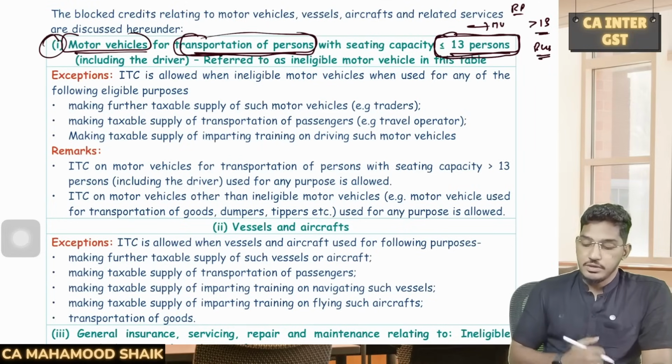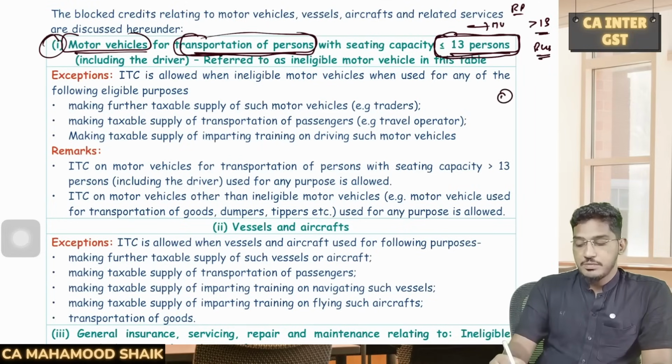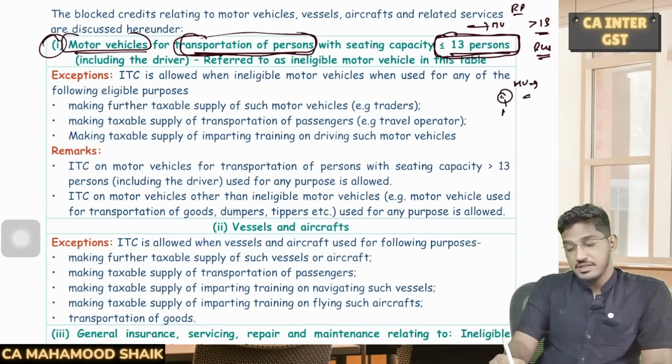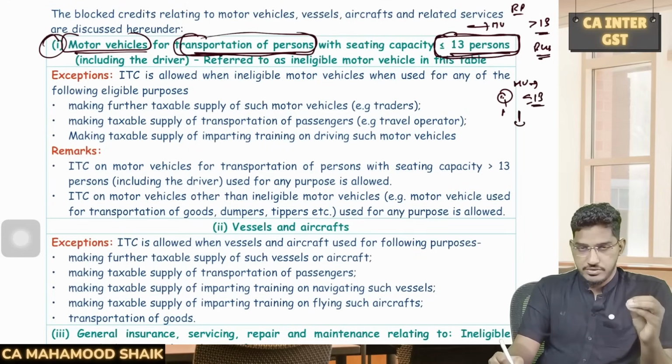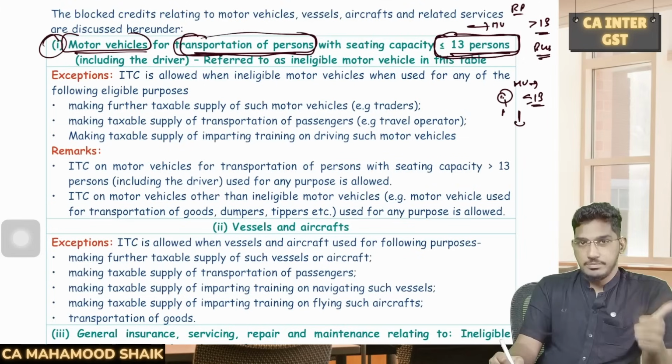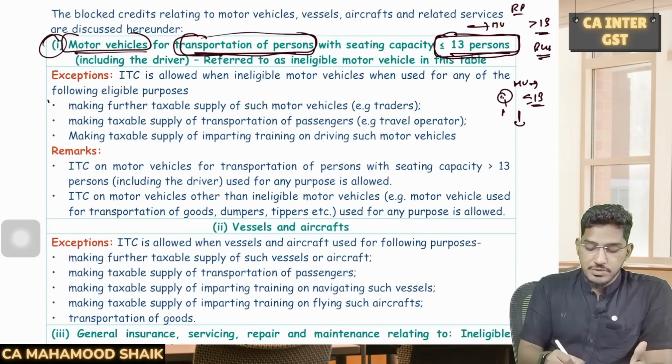However, if you are a registered person and you purchased a motor vehicle designed to carry persons only, having a seating capacity of less than or equal to 13, but you use it for certain eligible purposes, then you can avail input tax credit. Sir, what are those eligible purposes?